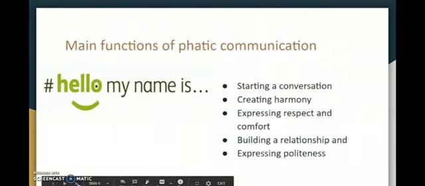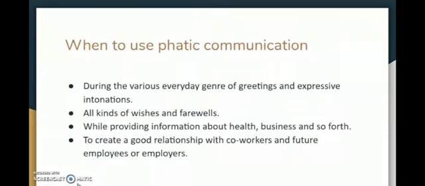Then the main function of phatic communication, like "hello, my name is", for example. What is the main function of such statements? To start a conversation, creating a sort of harmony between the participants, the addresser and the addressee, expressing respect and comfort, building a relationship, and expressing politeness. So you'll see that these phrases create a friendly atmosphere, plus they express politeness on the part of the speaker or the addresser.